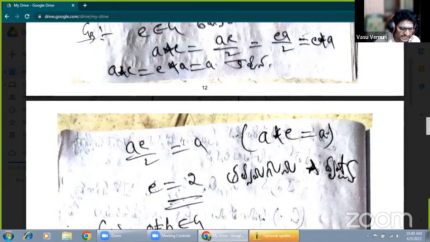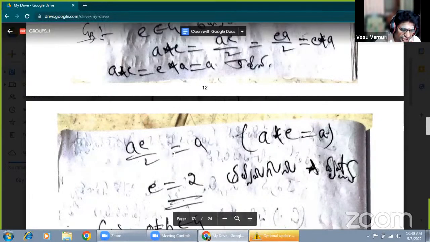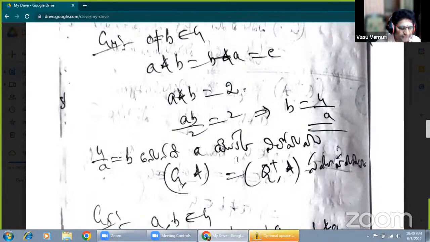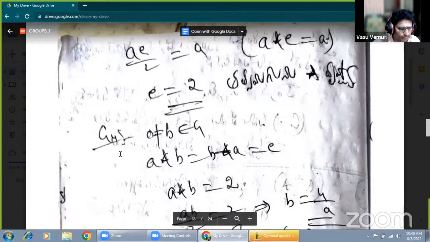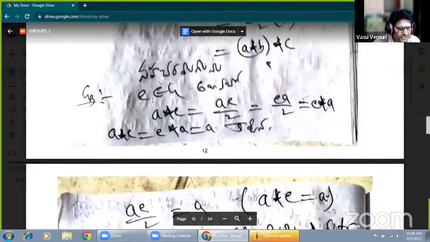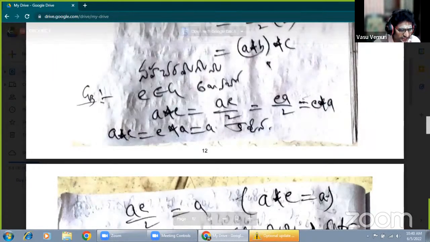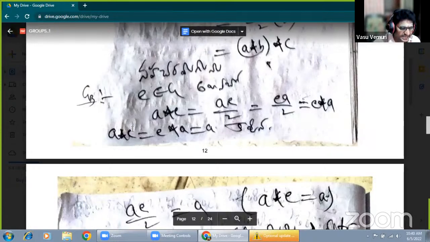Because on both sides, A can also be written as A into 1, the left cancellation law is applied. Therefore, finally, by cross multiplication, E equals 3. When A star B equals AB by 3, the identity element is 3. Now, just verify the identity property: A star E equals E star A equals A. We take A star 3, as the identity element is 3.